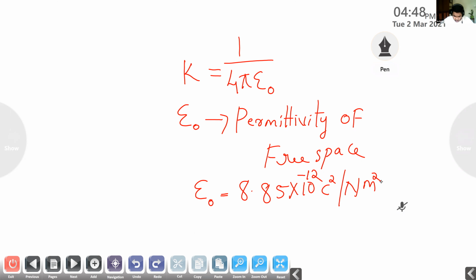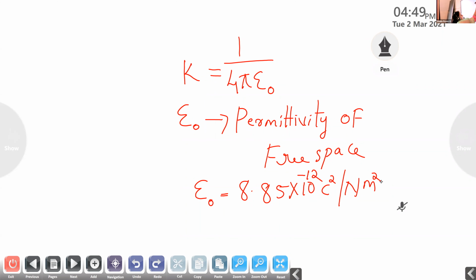Ma'am, what is the meaning of permittivity of free space? Okay. Permittivity means it is the capability of the free space or vacuum to permit the electric field. Electric field, we will discuss later. So it is the ability of the free space or vacuum to permit the electric field. That is what is known as permittivity.